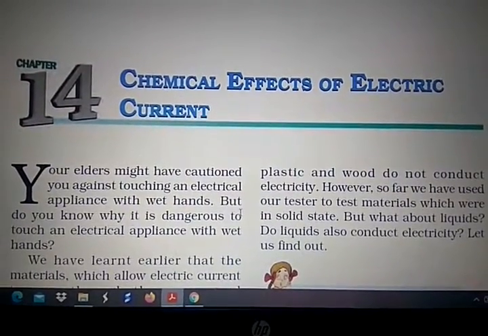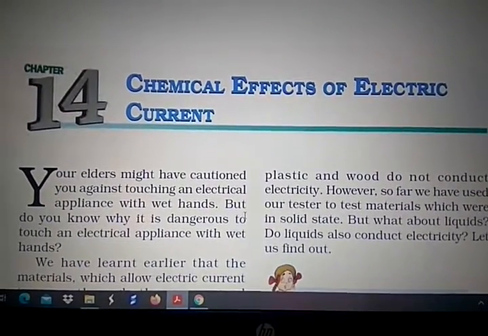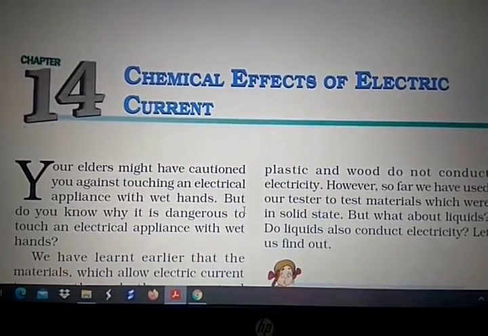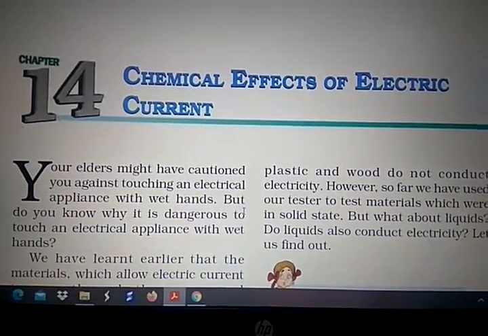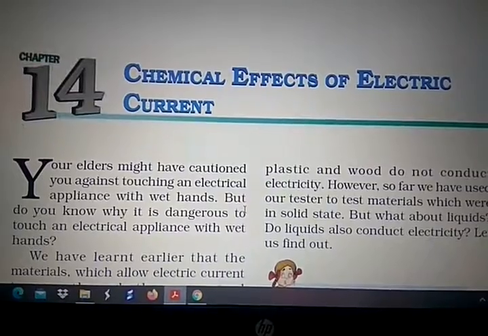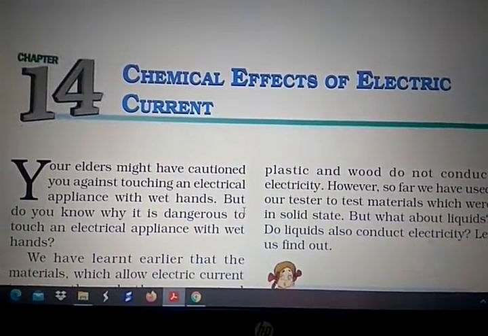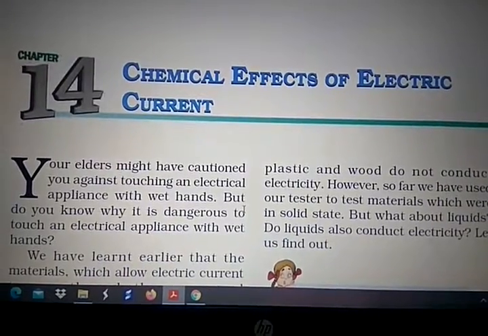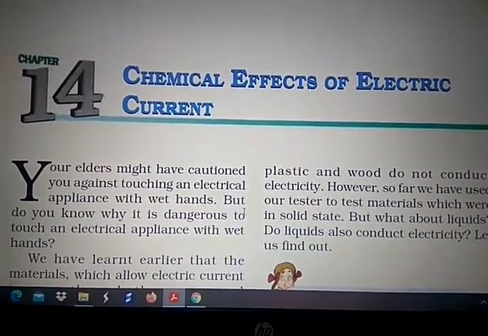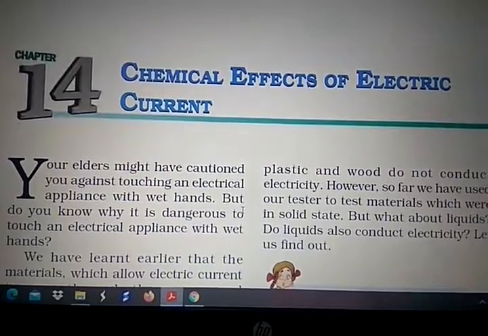Hello students, you are all welcome to grade 8 science, chapter number 14, a new chapter: chemical effects of electric current. Students, chemical effects of electric current.